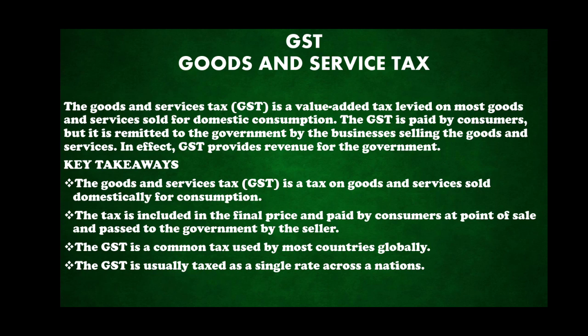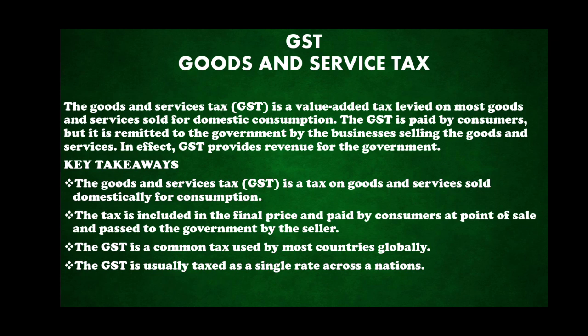We have two types of government, central government and the state government. This GST, whatever we are paying in addition to the price, is actually given to the government and not to the business. In effect, GST provides revenue for the government. So this tax that we are paying is not going to the business but to the government, and it acts as revenue to the government.